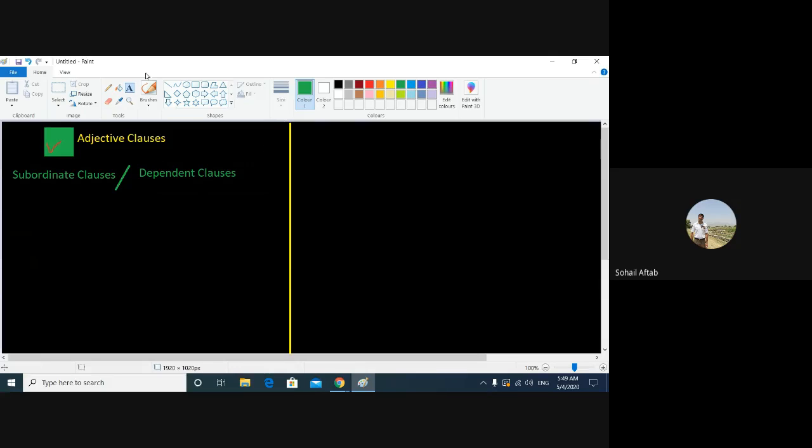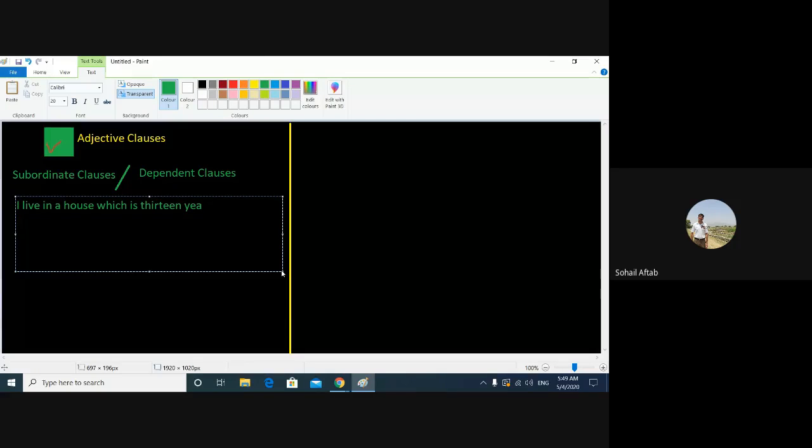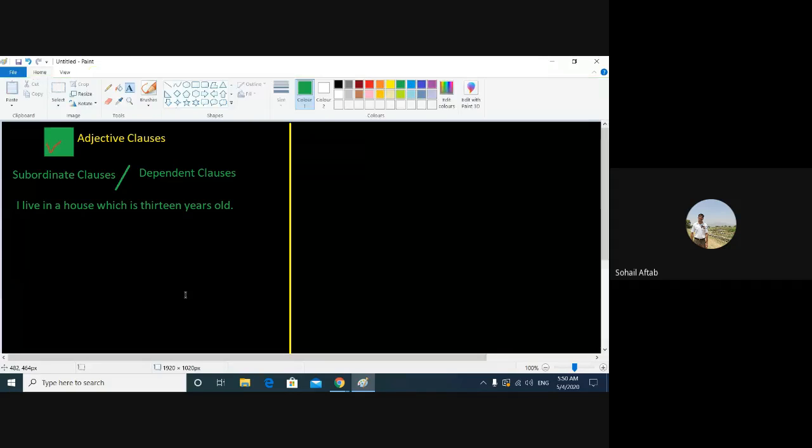Let us write a couple of examples and then analyze these examples. I live in a house which is 13 years old. Okay. I live in a house which is 13 years old. Let us understand the structure of this sentence.